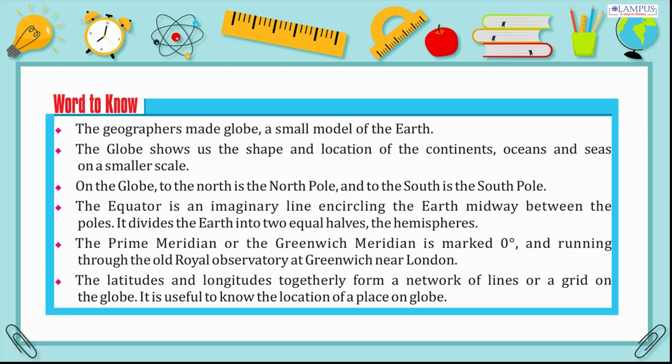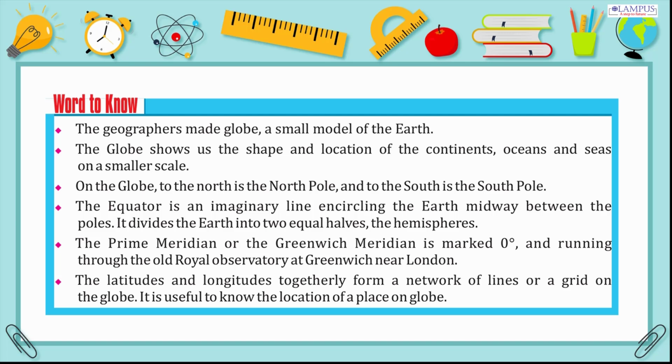Word to know. The geographer's globe, a small model of the Earth. The globe shows us the shape and location of the continents, oceans and seas on a smaller scale. On the globe, to the north is the North Pole, and to the south is the South Pole. The equator is an imaginary line encircling the Earth midway between the poles. It divides the Earth into 2 equal halves, the hemispheres.